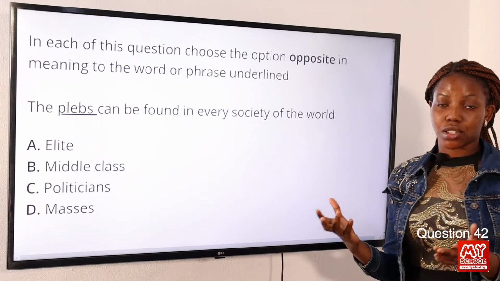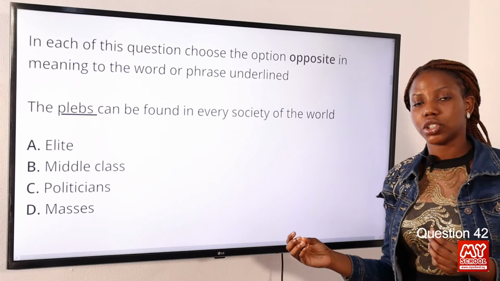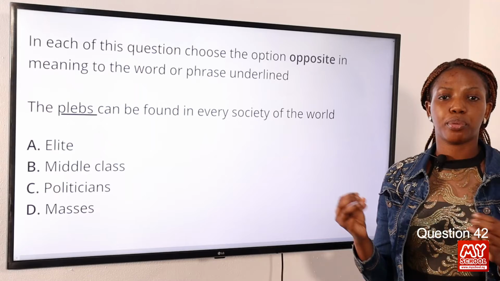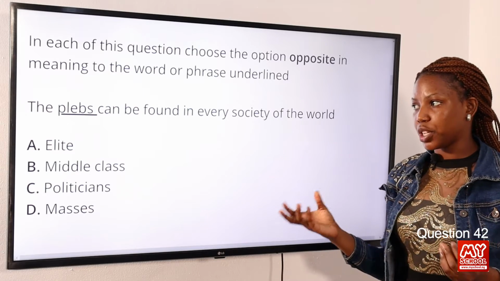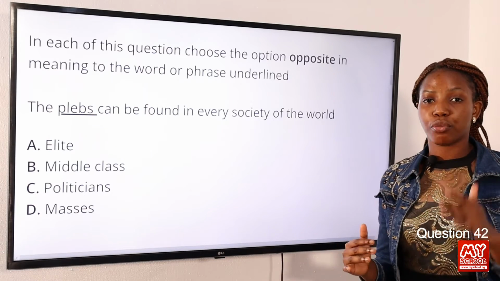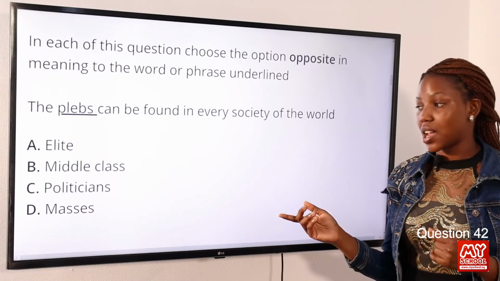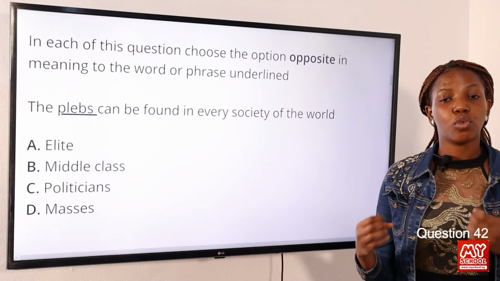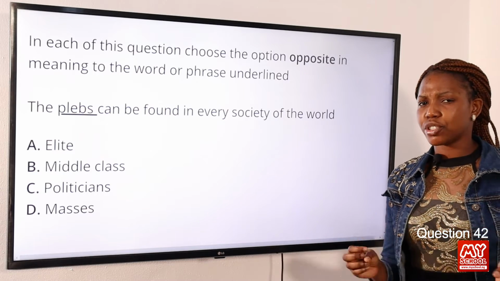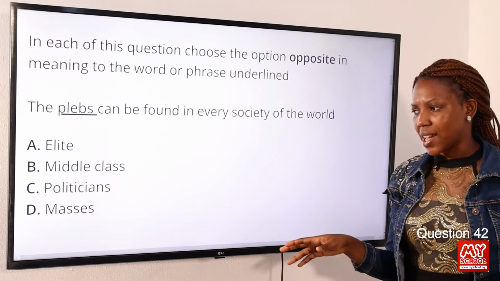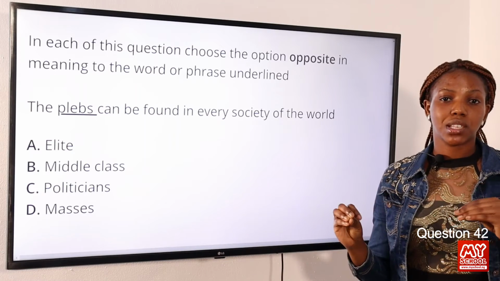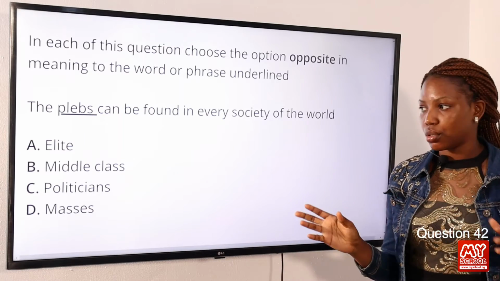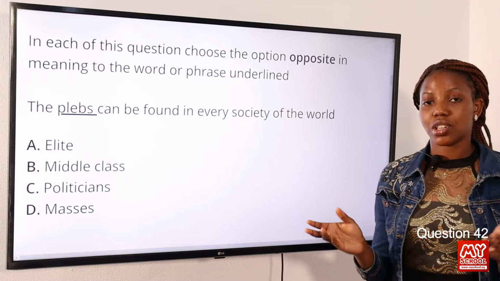So this is the answer to this question, because according to the instruction it says that we should look for a word opposite in meaning. However, middle class are usually above the lower class, and so it's not the answer. Politicians are people who hold political offices, and usually they are above the lower class. Masses, when we talk about masses, we are looking at multitude or crowd. Okay, so the answer to this question is option A.